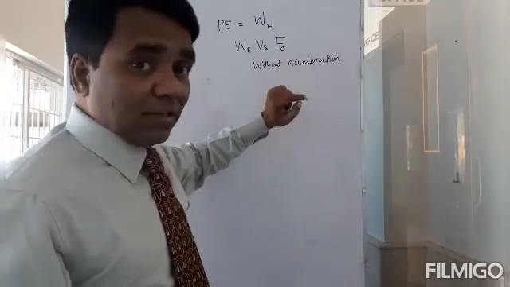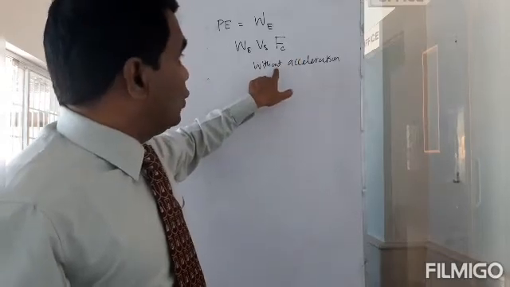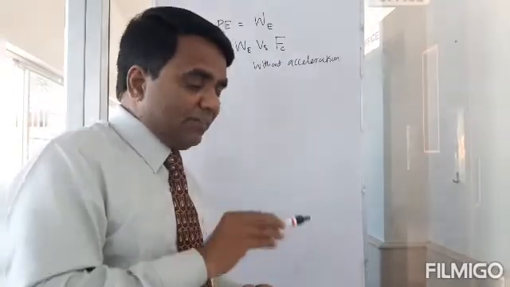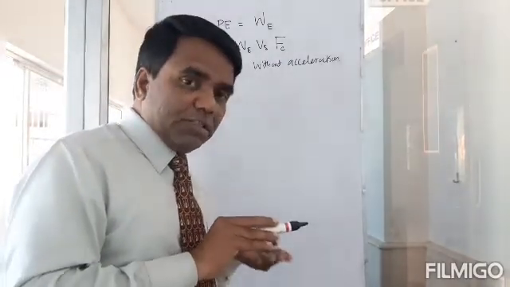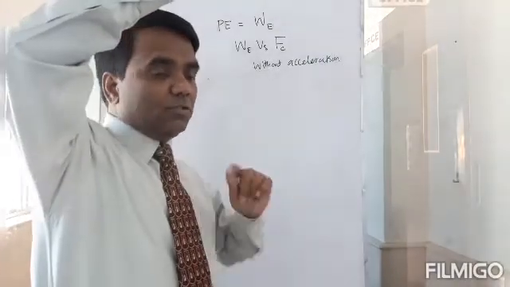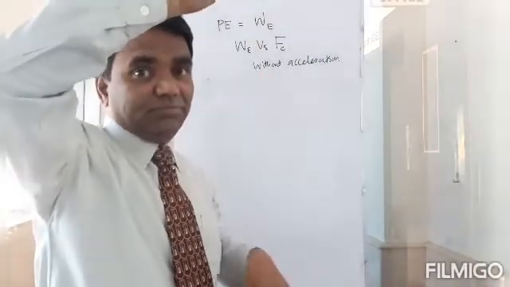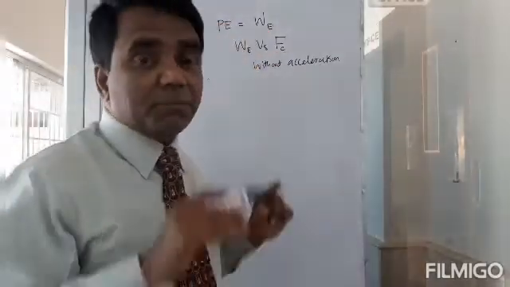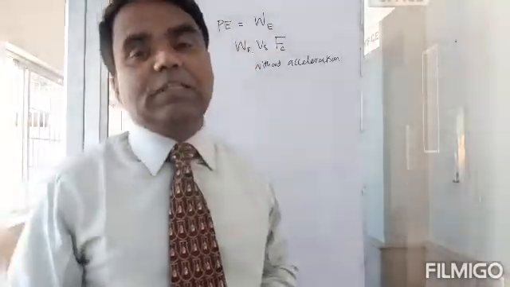And then, what's the third point? It must be without acceleration. If I start at zero kinetic energy, I should stop at zero kinetic energy. So there should be no change in kinetic energy. So then that is what is called the potential energy of the field.